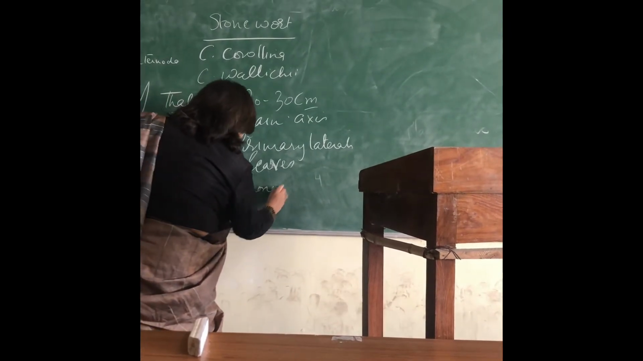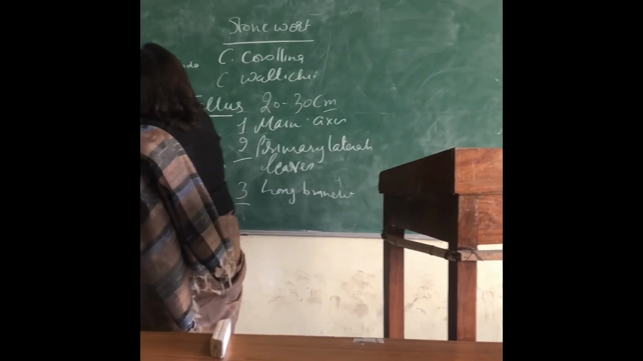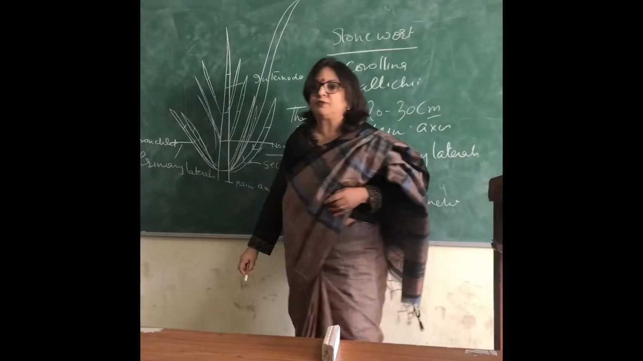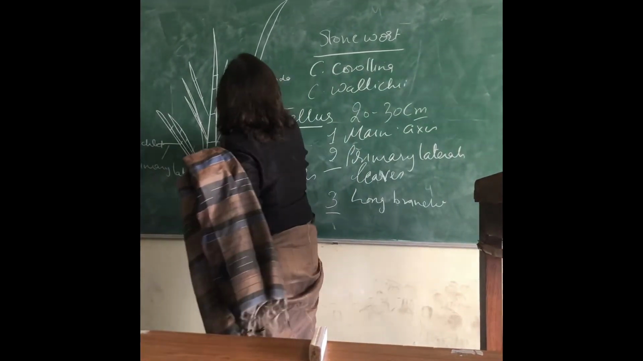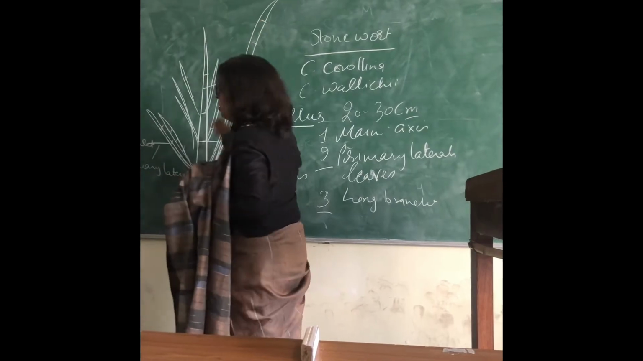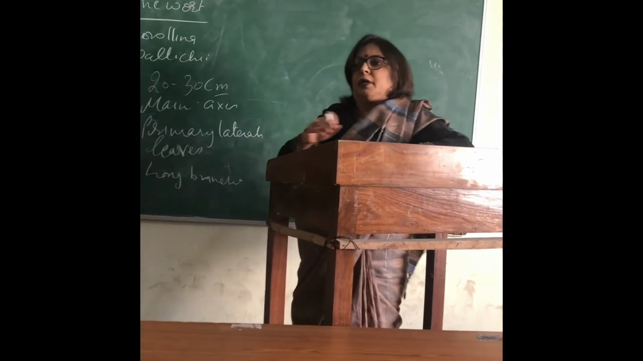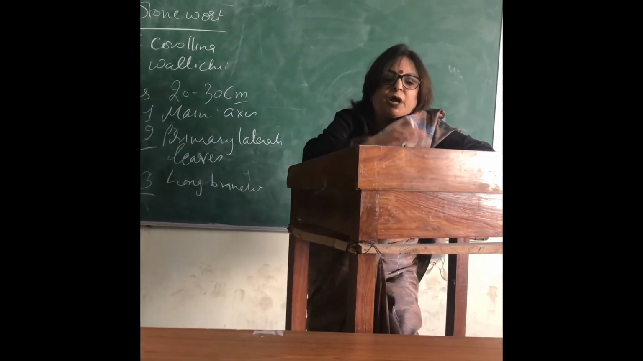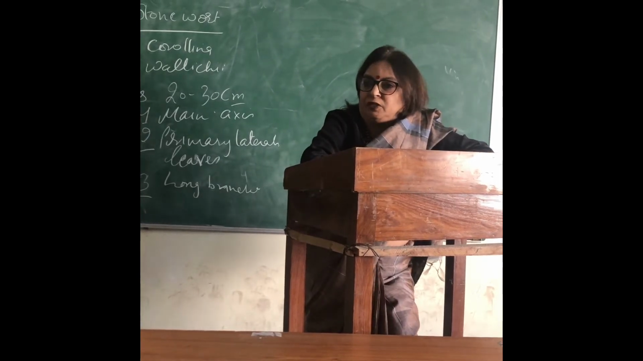Then we have long branches, which rise from the node itself among the primary laterals. And these long branches are again divided into nodes and internodes, and they are almost similar to the main axis itself. The long branches may also be known as the axillary branches.